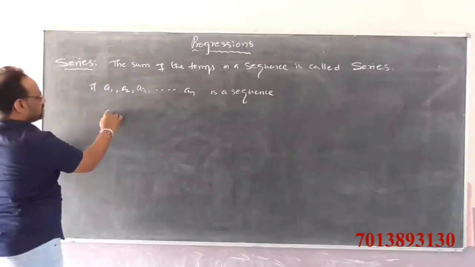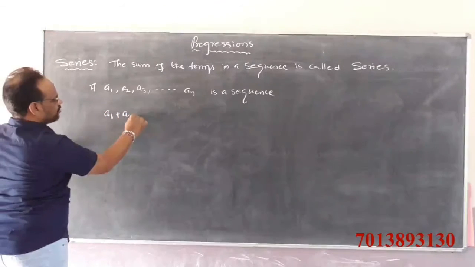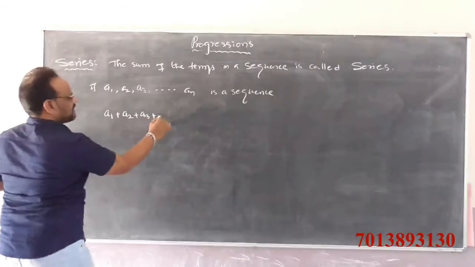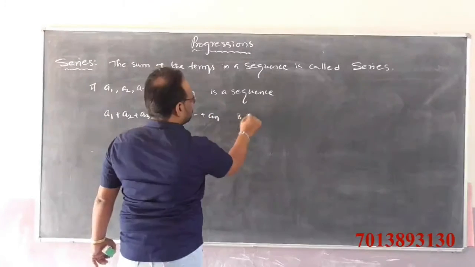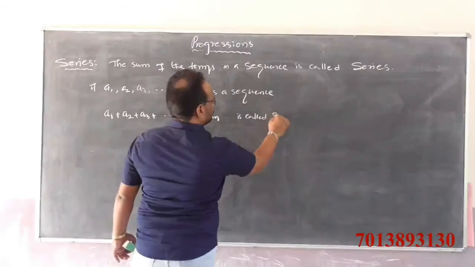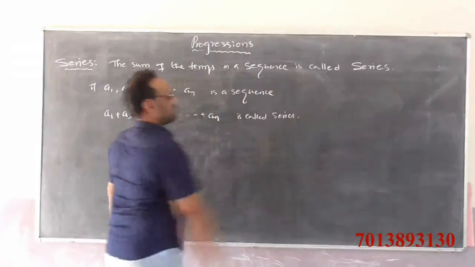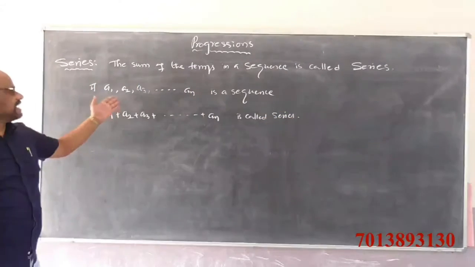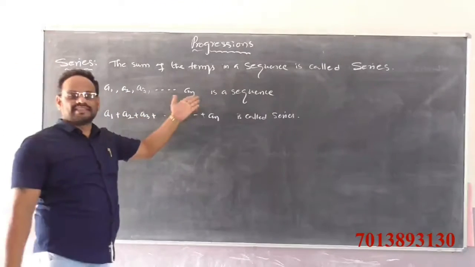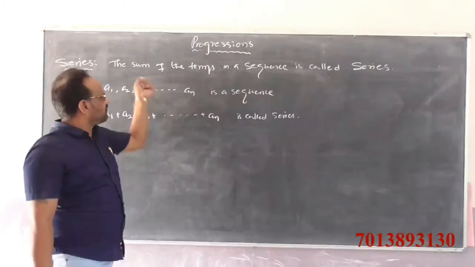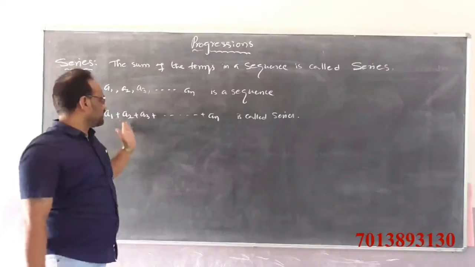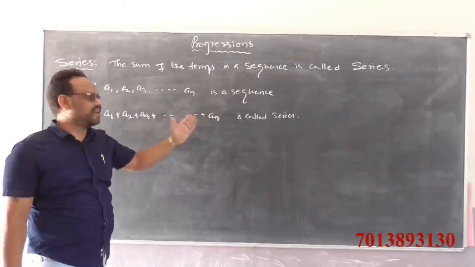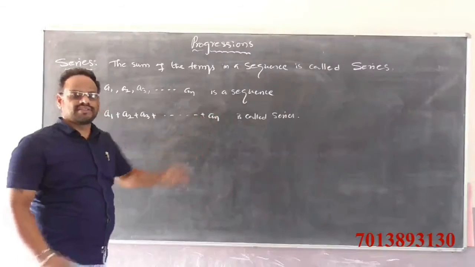That means A1 plus A2 plus A3 plus and so on plus An is called a series.